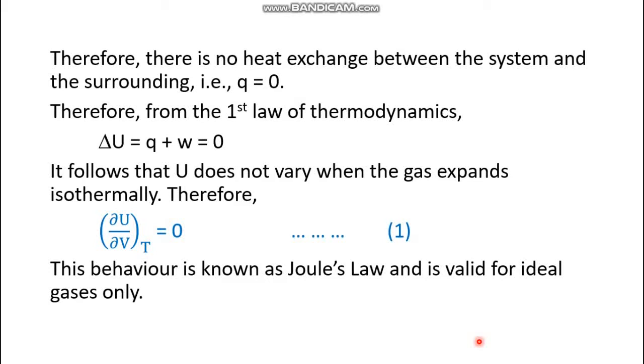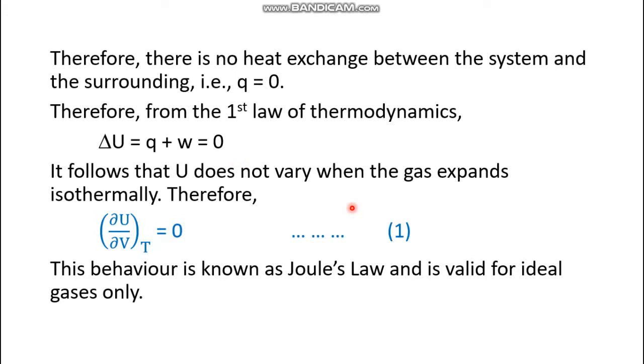Now let's put these values into the first law of thermodynamics. What was the first law of thermodynamics? One of its mathematical forms was Q equals delta U minus W. Rearranging this, we can also write delta U equals Q plus W, and as both Q and W are 0, therefore delta U is also equal to 0. So it follows that U doesn't vary when the gas expands isothermally.